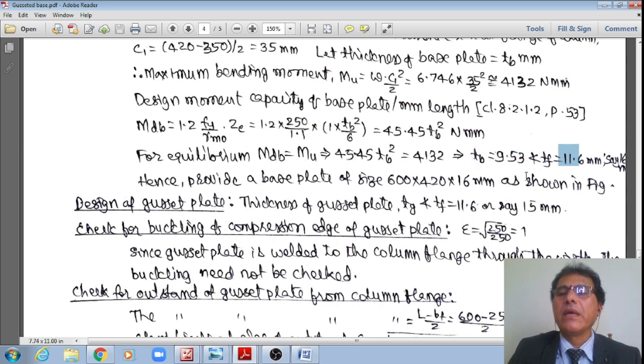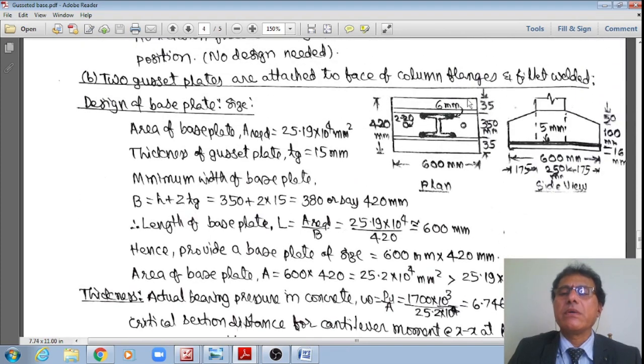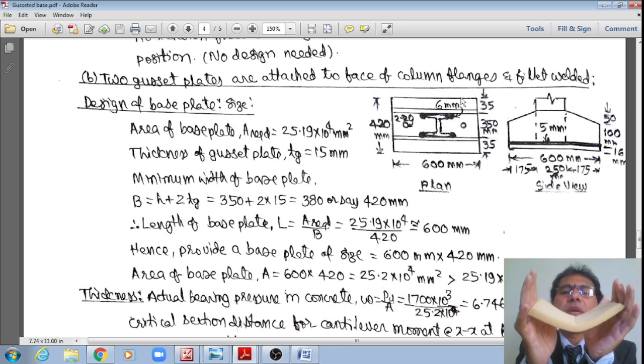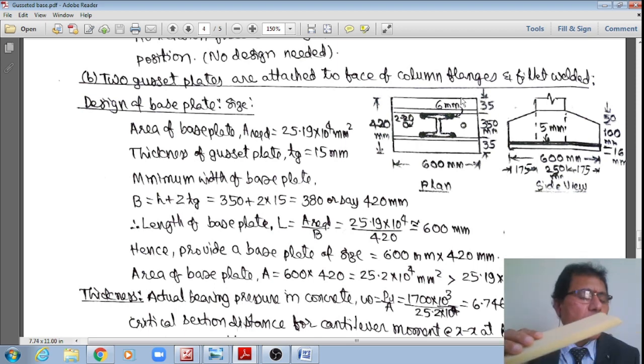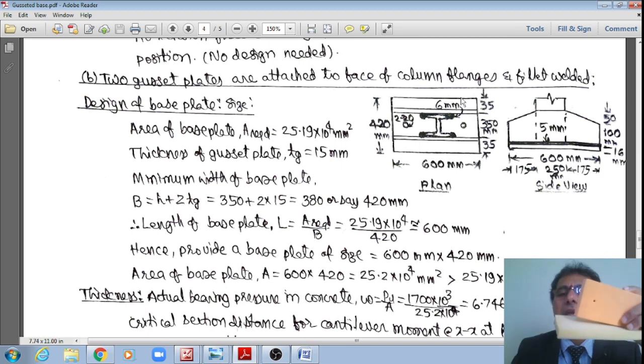However, it should not be less than 11.6 mm, right? Similarly, this base plate is bending about this 420 mm width, student, please see. However, this base plate will not be bending about the 600 mm length, even though there is a cantilever projection of 175 mm.